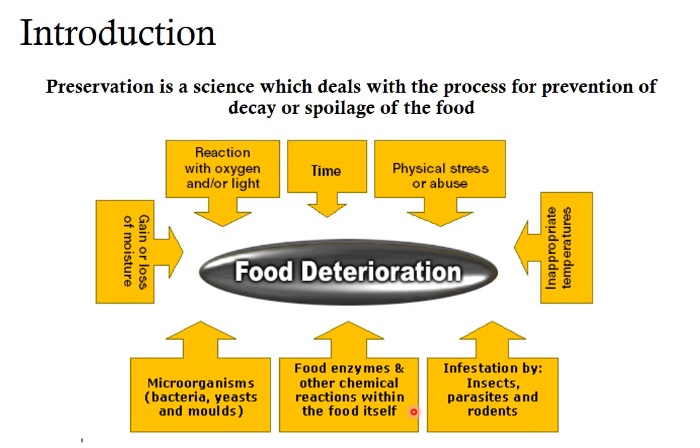If you cut an apple, you see that the apple starts turning brown because of the enzymatic reactions which take place in that food. Therefore, that becomes another factor. Various microorganisms present in the food or in the atmosphere like bacteria, yeast, molds are also a leading factor for food spoilage.